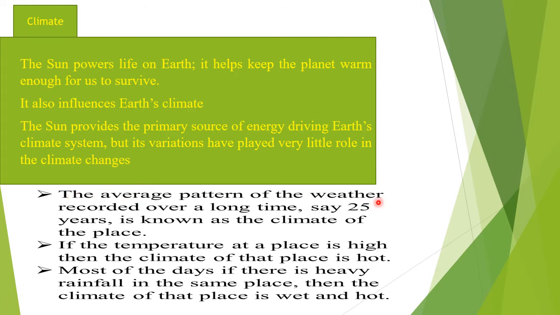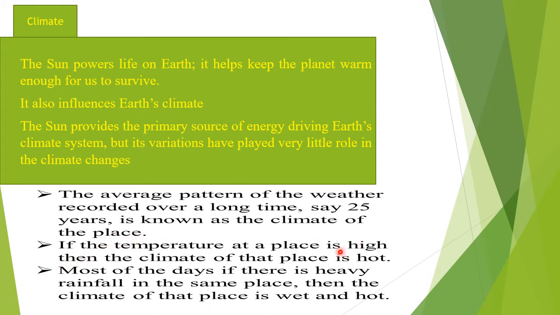The average pattern of the weather recorded over a long time, say 25 years, is known as the climate of the place. So over the 25 years, the weather of a particular place is being recorded, and then we know that during these months you have summer, then you have monsoon, then you have spring, autumn, winter. So that is how the climate of the place has been decided.